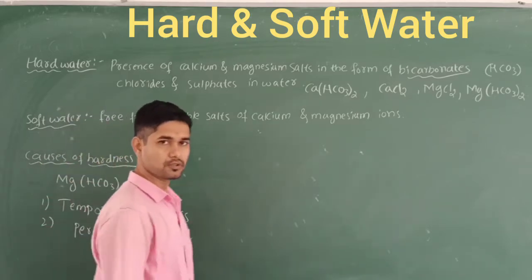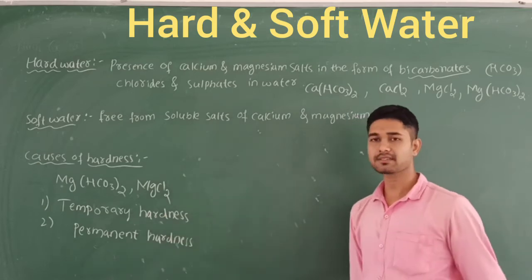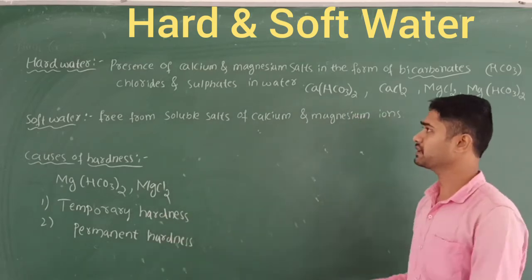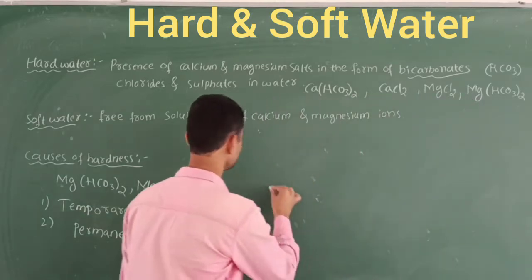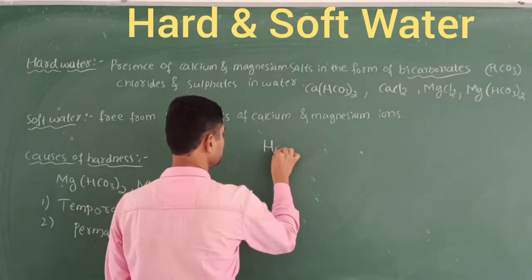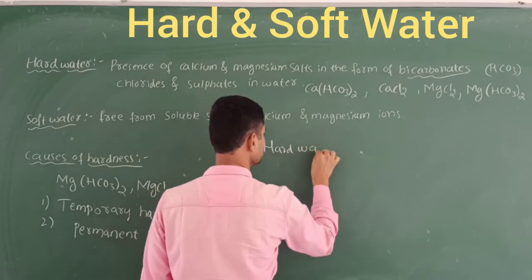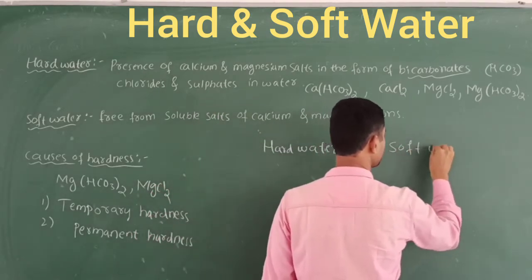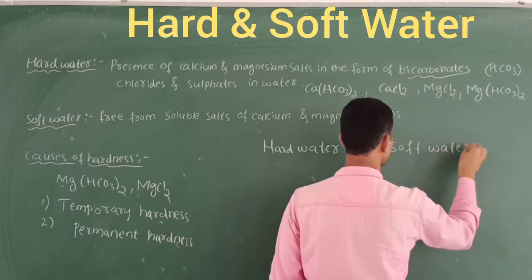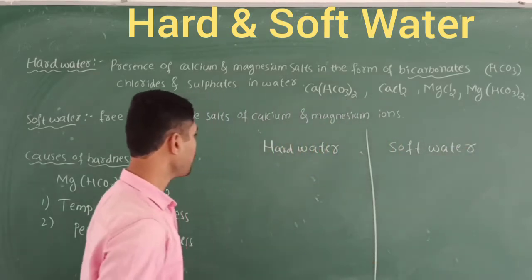Before discussing these types of hardness, let's briefly discuss the difference between hard water and soft water. Here I take hard water, and here soft water. What differences will you find?